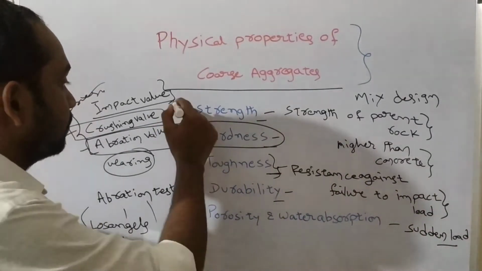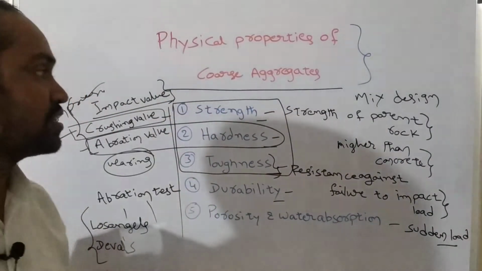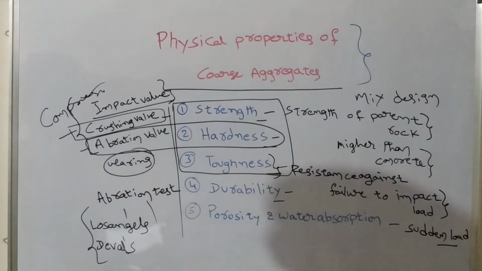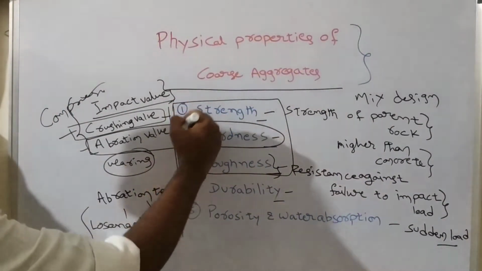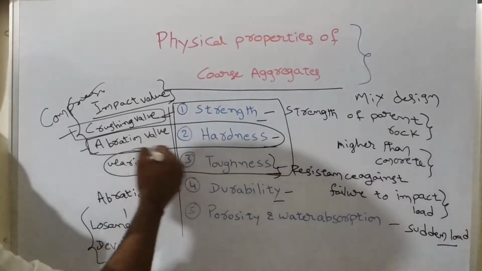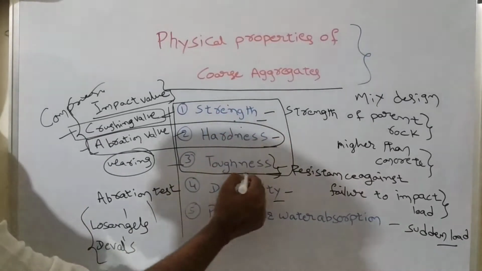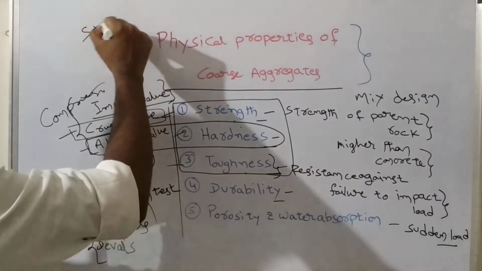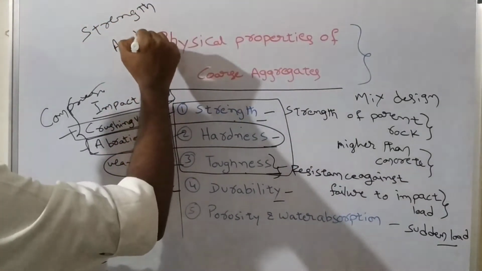So these three terms decide the strength of aggregate: impact value, crushing value, and abrasion value. It means strength, compressive strength, hardness, and toughness. So it is called a strength test, or also strength analysis of aggregate.